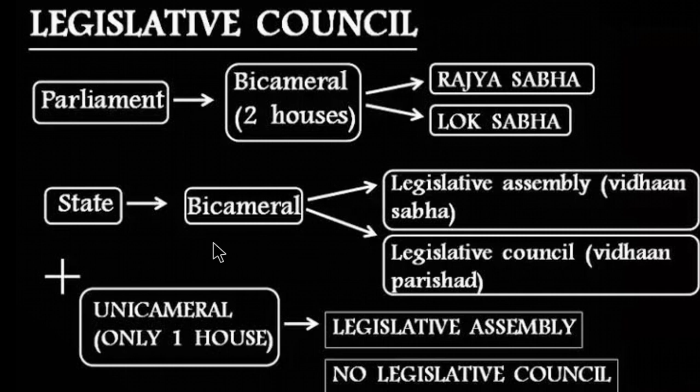Those states are called bicameral states. If there is only one house, that is only the Legislative Assembly, then it is called a unicameral state. A unicameral state has only one house, the Legislative Assembly, and no Legislative Council. When both houses are present in the state, it is called a bicameral state.